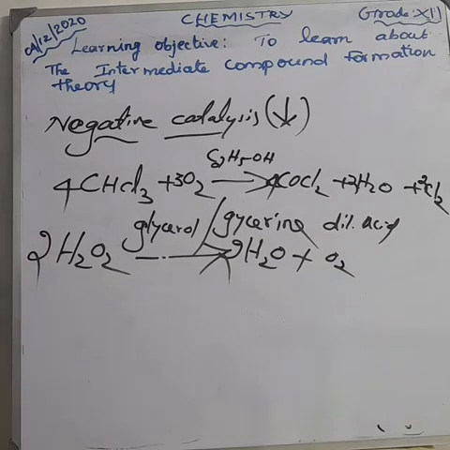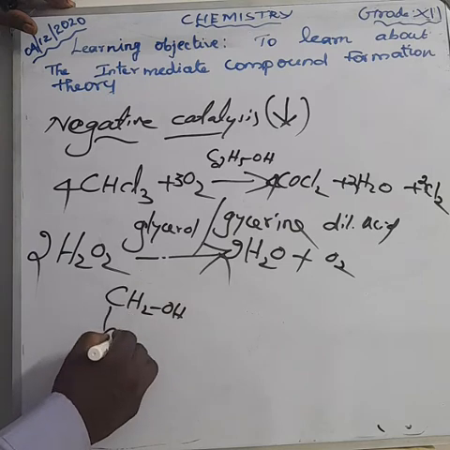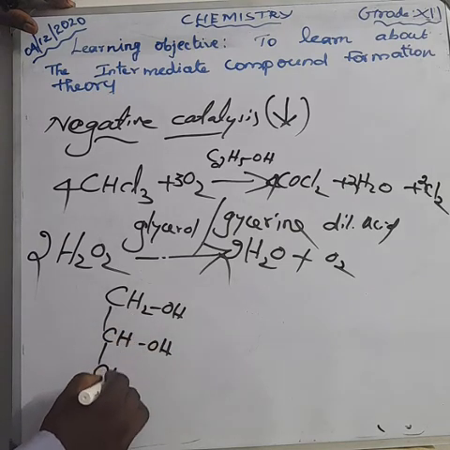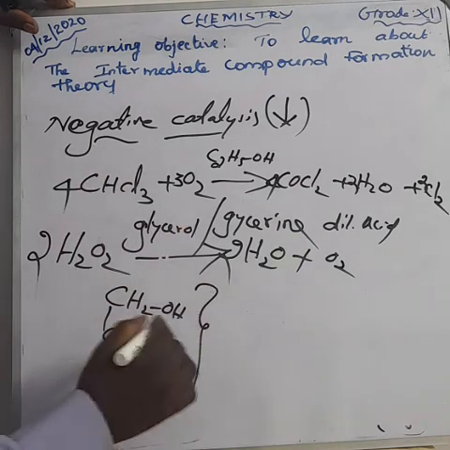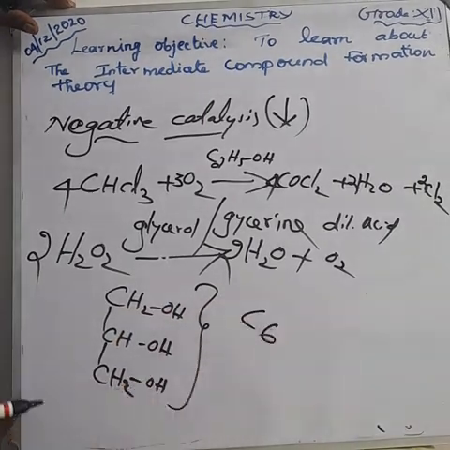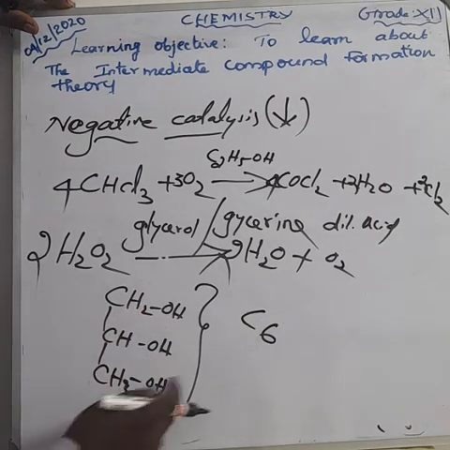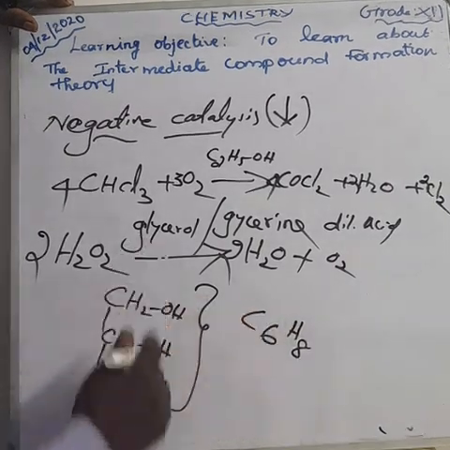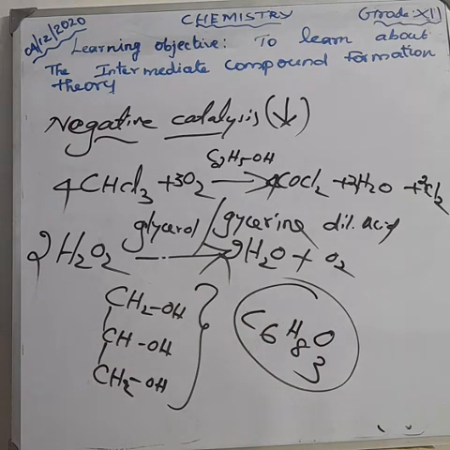Can you remember the formula for glycerol? The previous day I told you the formula for glycerol, CH2OH, CH2OH. Am I right? This is the formula for glycerol, and also the molecular formula. How much carbon is there? 3 carbon, so make it C3. How much hydrogen? 2 plus 1, 3, 4, 5, 6, 7, 8 hydrogen, so H8, and oxygen 3, O3. This is the molecular formula and structural formula for glycerol.